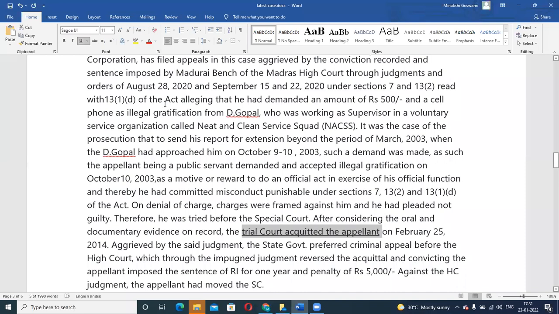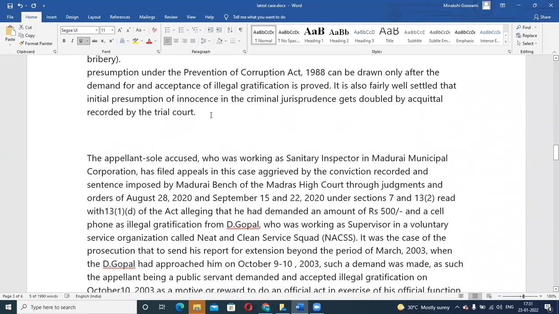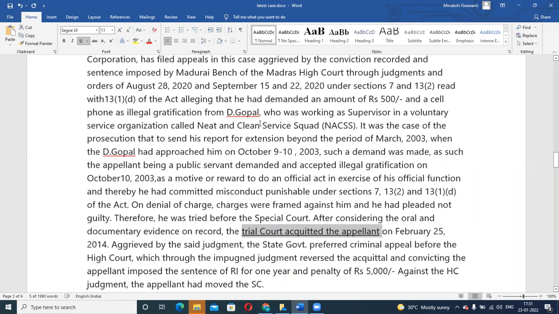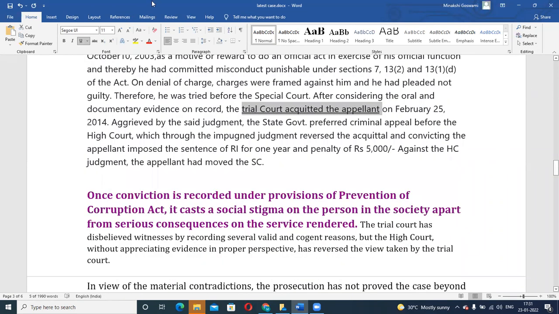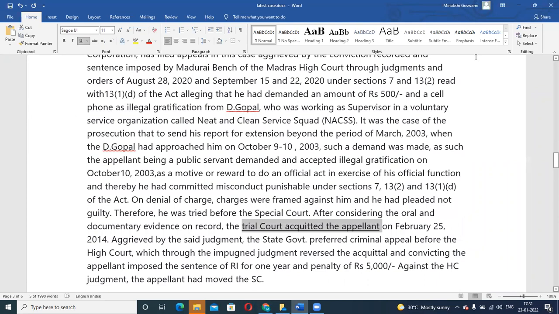Okay, this is very important. That's why they are saying that when a person is acquitted, it adds on to this initial presumption. Because after seeing the evidences, after seeing all the oral and documentary evidences, the trial court concluded that this person is acquitted.